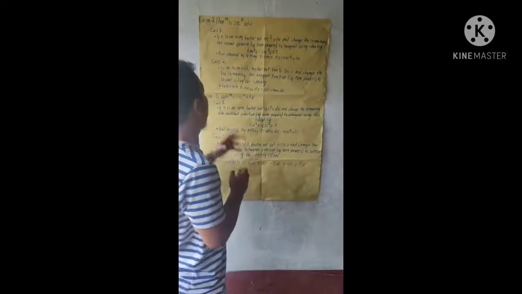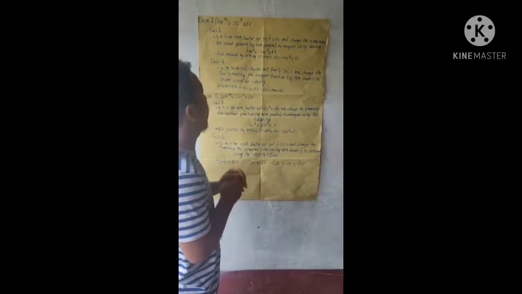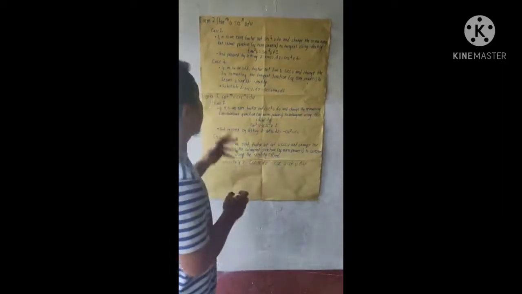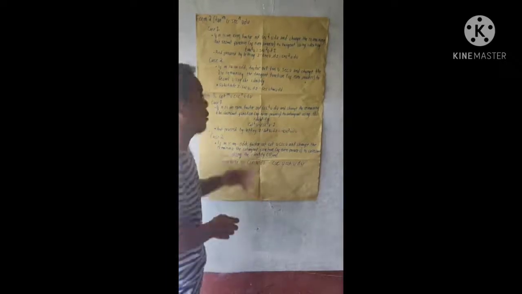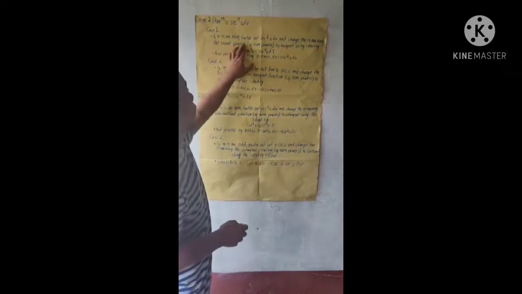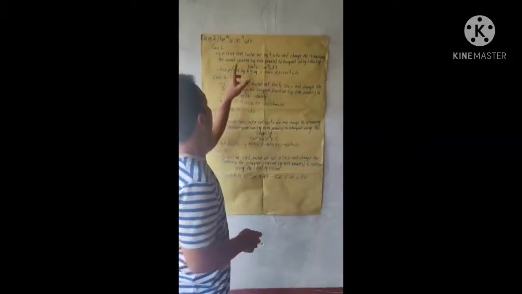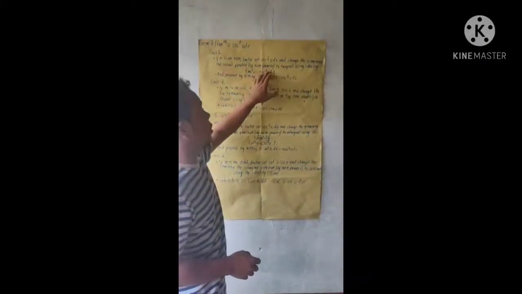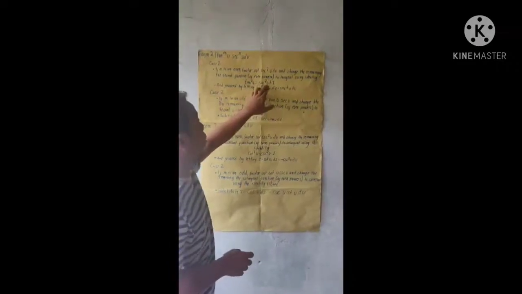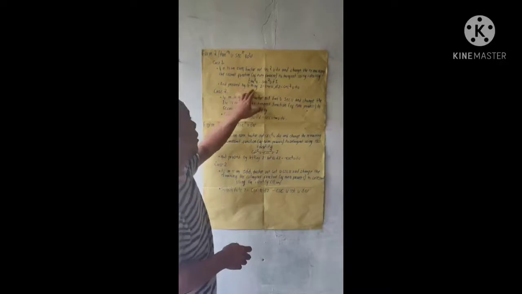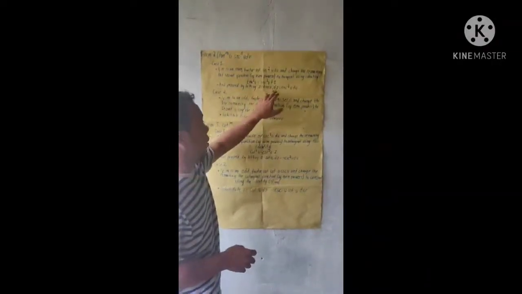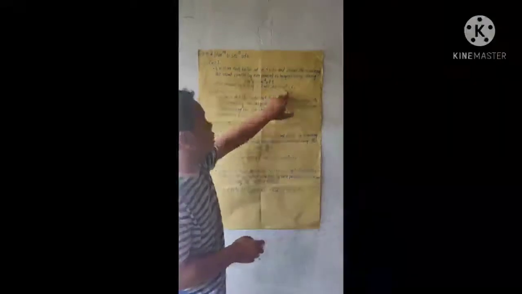Form 2: tan^m u sec^n u du. To evaluate an integral of this type, we distinguish two cases. Case number 1: n is an even positive integer. If n is even, factor out sec^2 u du and change the remaining secant function of even powers to tangent using the identity tan^2 u + 1 = sec^2 u, and proceed by letting z = tan u, dz = sec^2 u du.